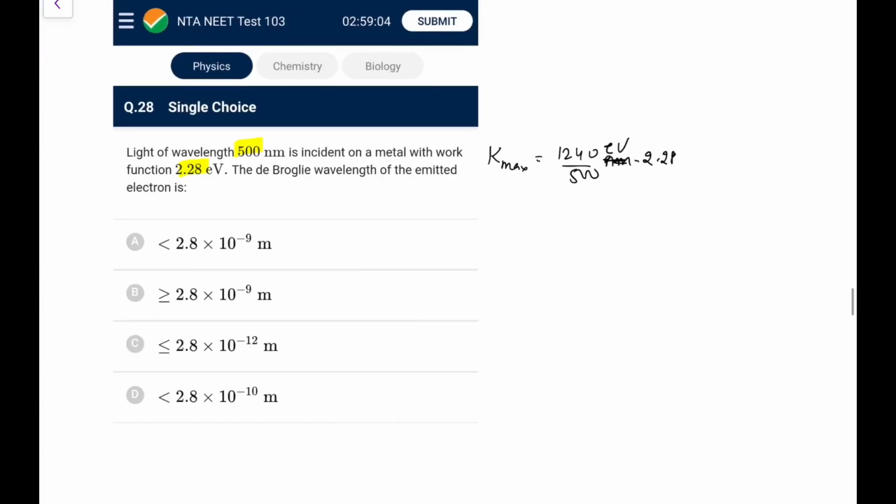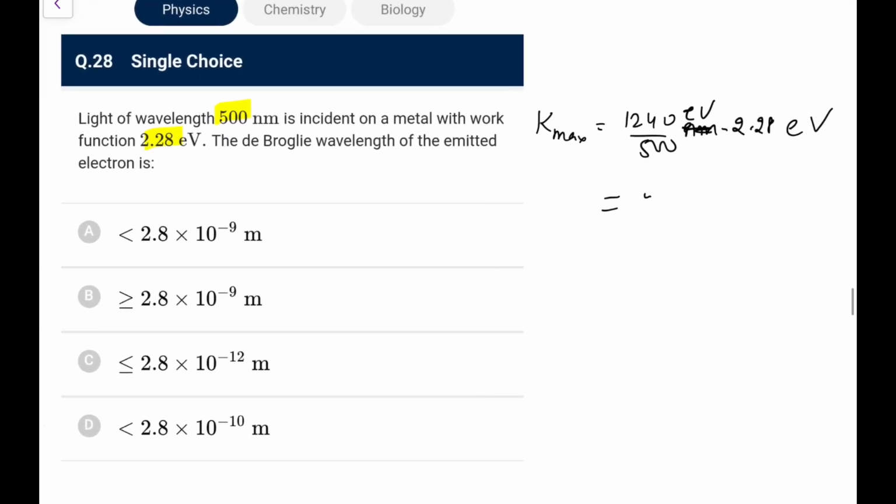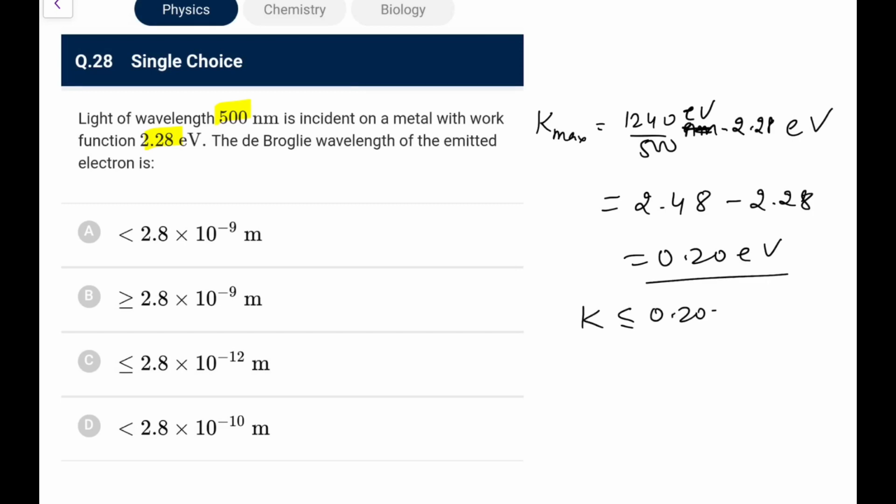So 1240 upon 500, so it is 12.4 by 5, that comes out as 2.8 if I am right. No, I am not right here. It would be 2.48, 2.48 minus 2.28, so it is 0.20 eV. So the kinetic energy would be less than or equal to 0.20 eV.